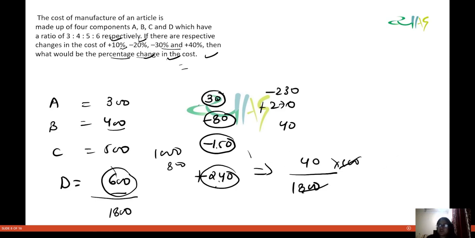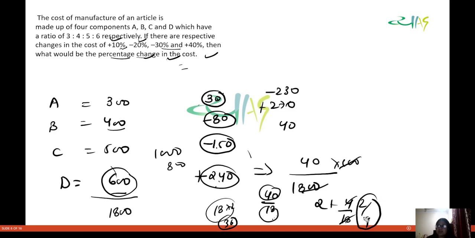Okay, so this is 40 by 18. 18 into 2 is 36. So you can write this as 2 here, plus you will be left with 4 by 18. That will be 2 by 9. And 2 by 9 is how much? I think 2 by 9 will give you 0.22, so 2.22% you are getting.